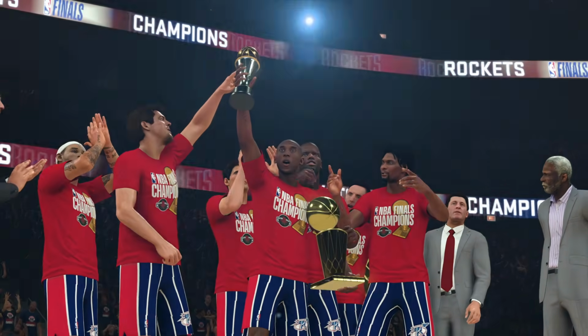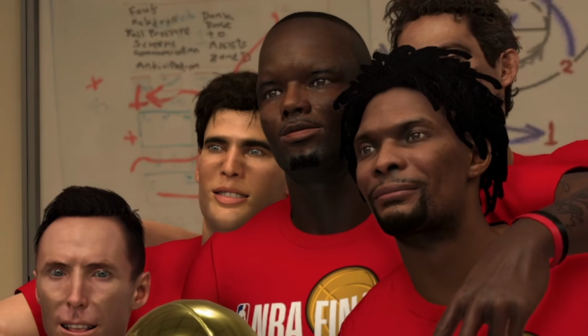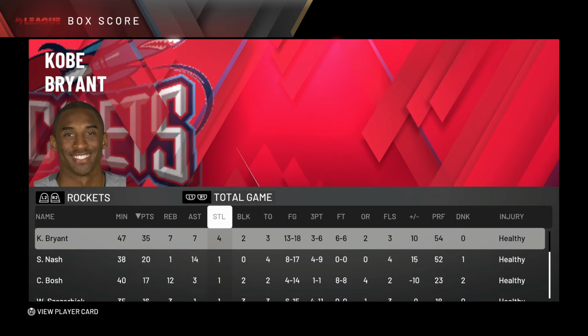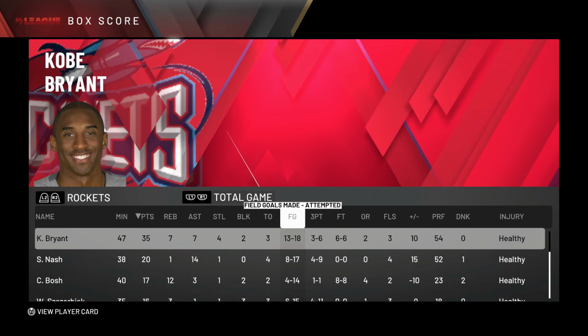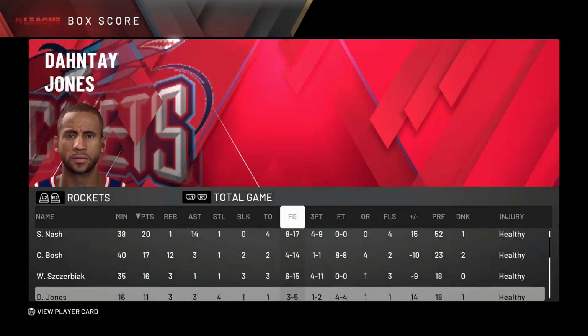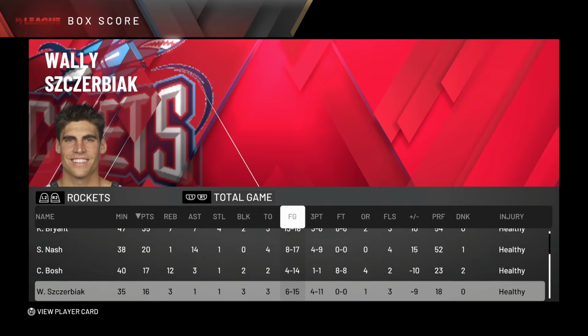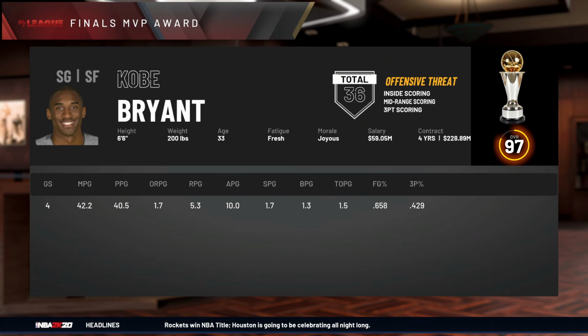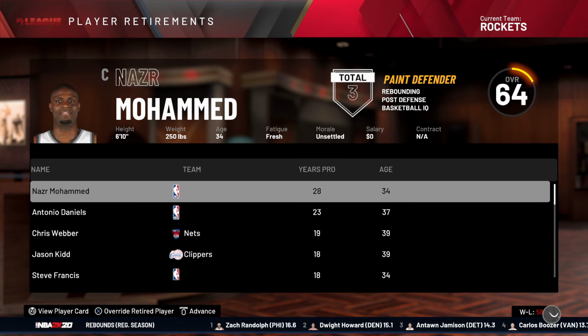Kobe Bryant, finals MVP, because he's Kobe Bryant, for God's sake. Jermaine O'Neal. Kobe Bryant, 35, 7, 7, 4, 2 on 13 for 18 shooting. Steve Nash's first ring. Chris Bosh gets his second along with Kobe. Beautiful sight to see. Kobe averaged 40 points and 10 assists in this series. That's got to be one of the greatest finals series ever.